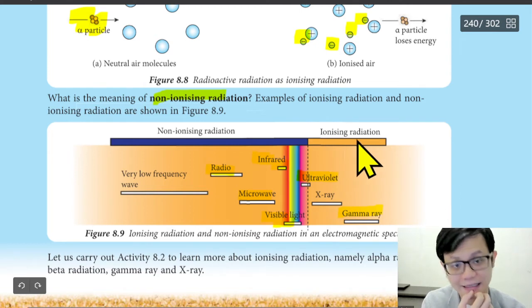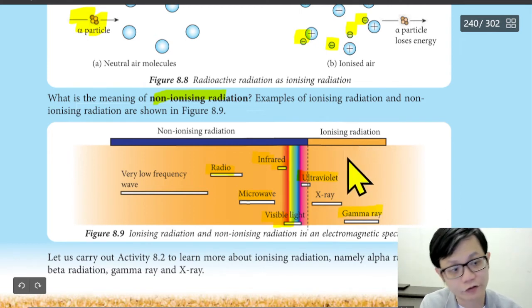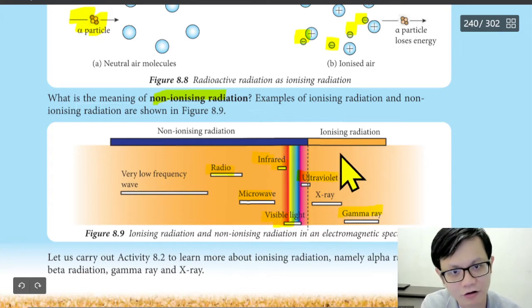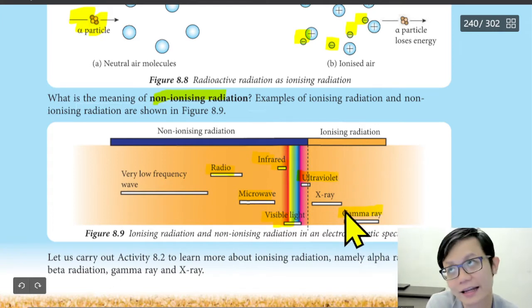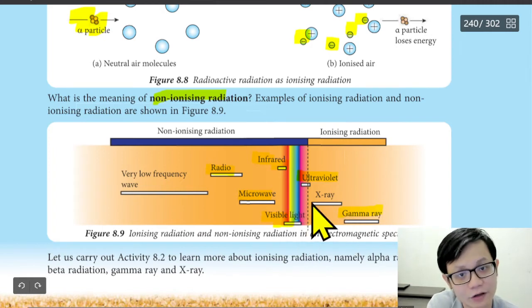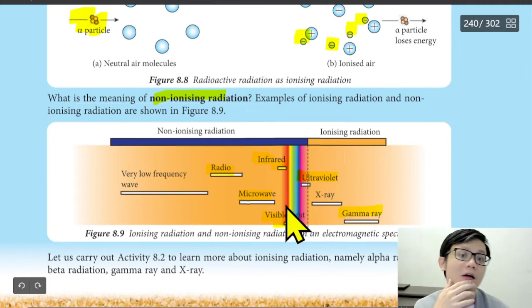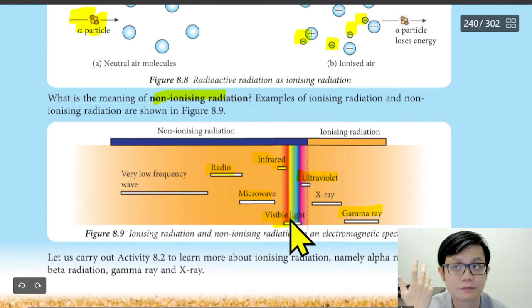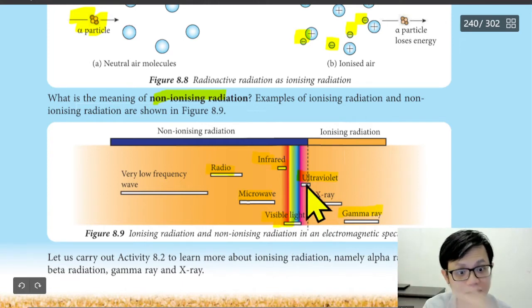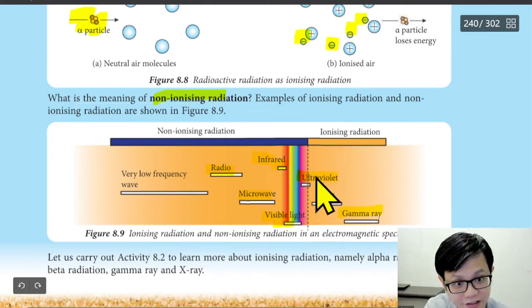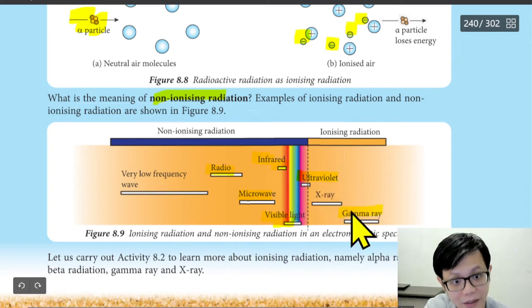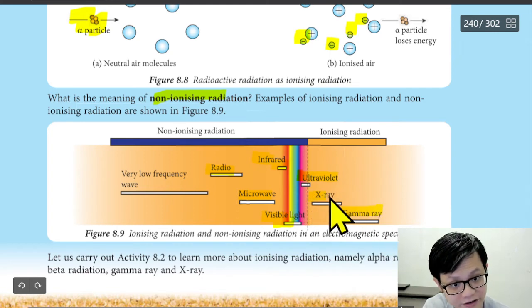At last, it can cause cancer. If you don't believe me, stand there every day from 12 until 2 for one year, and maybe you will get skin cancer. We are not supposed to stand under ionizing radiation like ultraviolet light, gamma rays and also X-rays.